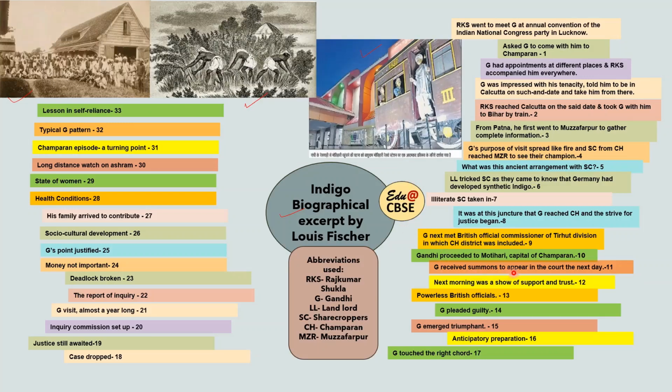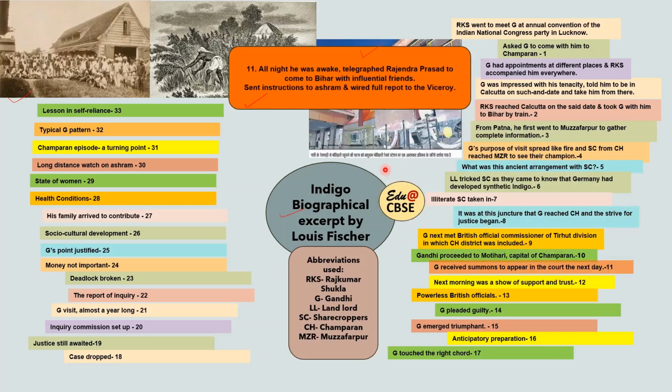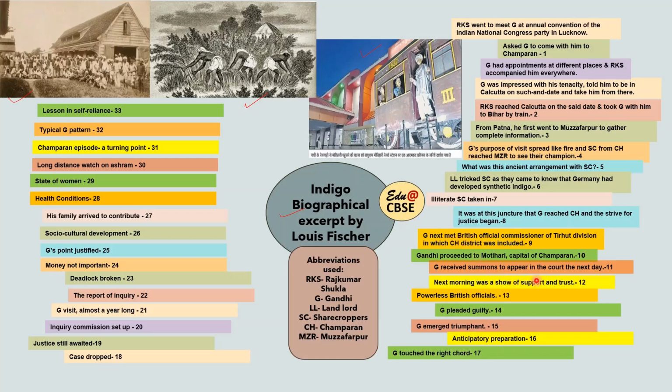So Gandhi received summons to appear in the court the next day. Since he had said that he was not going to comply with the orders, all night he was awake. He telegraphed Rajendra Prasad to come to Bihar with influential friends. He sent instructions to the ashram and wired a full report to the viceroy. So now he was getting things ready for the next morning. He called for Rajendra Prasad to come with his other influential lawyers. Then the next morning, it was the show of support and trust.